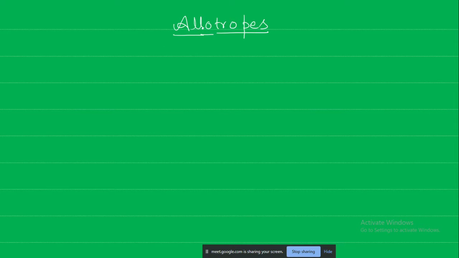Allotropes. So carbon, atomic number is 6. The electronic configuration for carbon will be 2, 4. It needs 4 more electrons to get stability. Okay, its valency is 4.